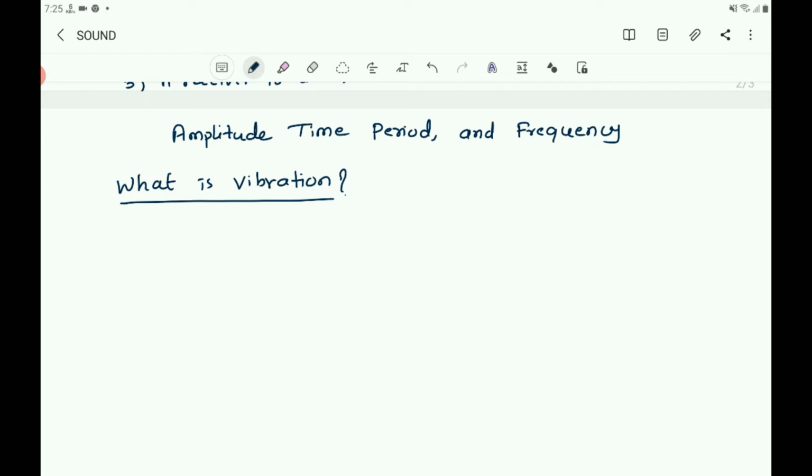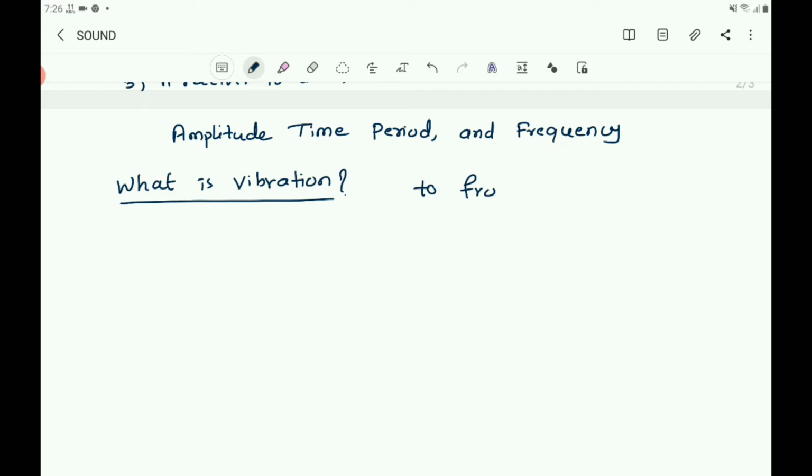Oscillatory motion is defined as the to and fro motion of the body about its fixed position. This oscillatory motion is a type of periodic motion. Then what are the examples of oscillatory motion? Examples of oscillatory motion are vibrating strings, swinging of the swing, etc. So this vibration is also oscillatory motion.